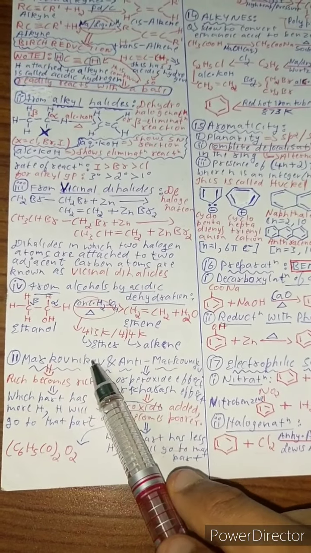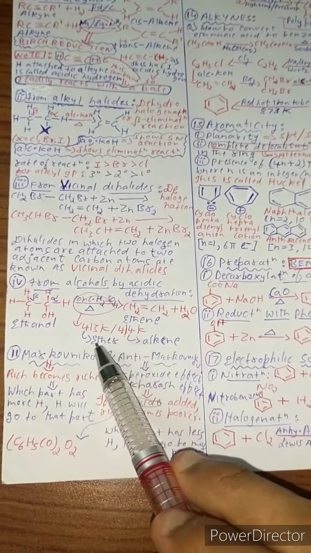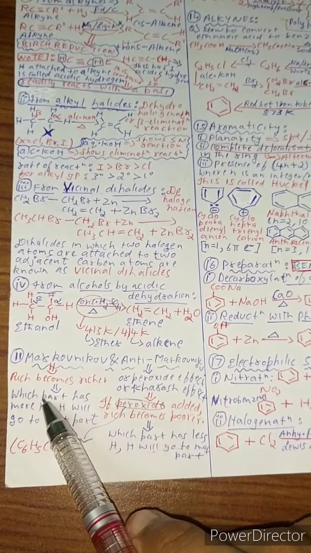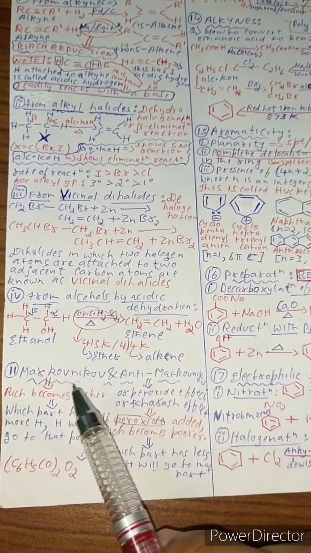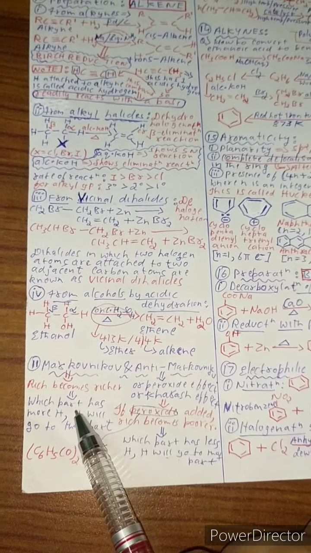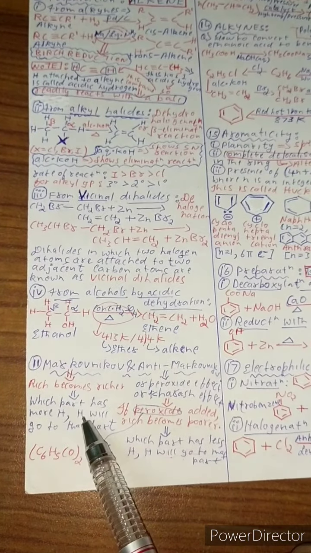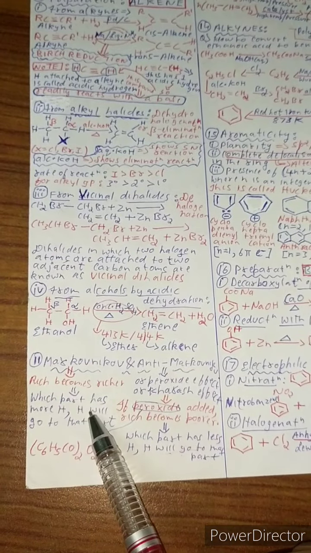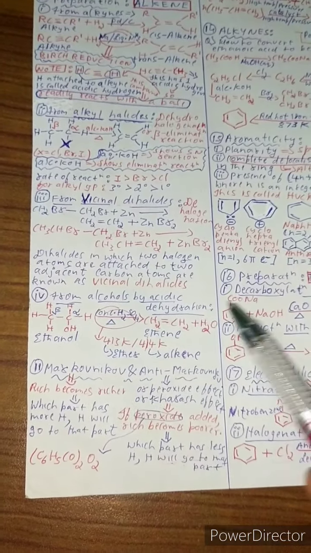What does Markovnikov rule say? It tells that rich becomes richer, which means that just consider a reaction in which hydrogen is attacking. So hydrogen goes to that part which has more hydrogen. So see, which has more hydrogen, hydrogen will go to that part, as simple as that, rich becomes richer.